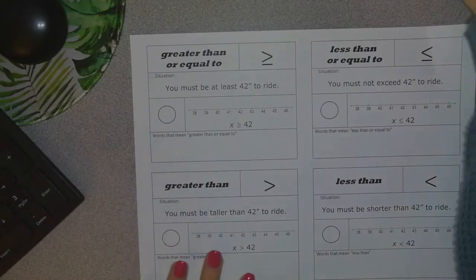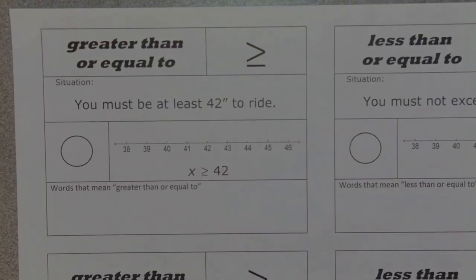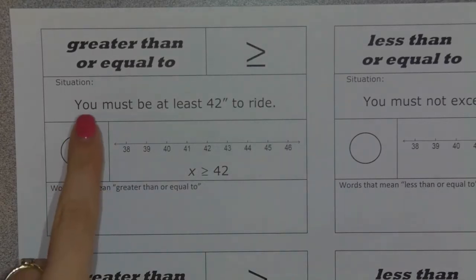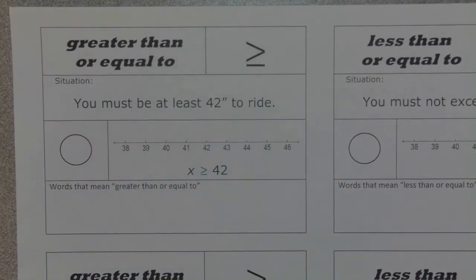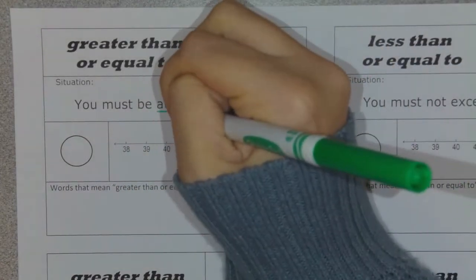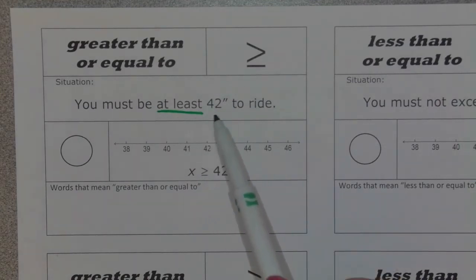All right, so now let's take all those words that we just talked about with our kid at the roller coaster and let's talk about what these mean when it comes to inequalities. So our first sign that we had, when the sign says you must be at least 42 inches tall to ride, our keywords that helped us there were the keywords at least. Remember our kid who was at least 42 inches, he was excited, he was happy because he was greater than those 42 inches tall to ride those rides.